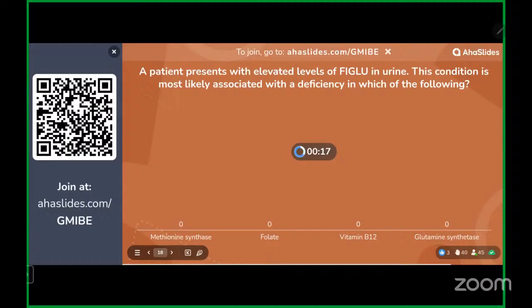Yeah, this is related to histidine metabolism. And it is often due to folate deficiency; the bigger clue over here is folate deficiency. FIGLU in urine has been asked so many times, but I haven't seen anyone doing this test in a practical scenario. I haven't heard of the FIGLU test anywhere, because in folate deficiency we'll check serum folate levels, which are available right now. Maybe this was a test which was used earlier. Yes, could happen.